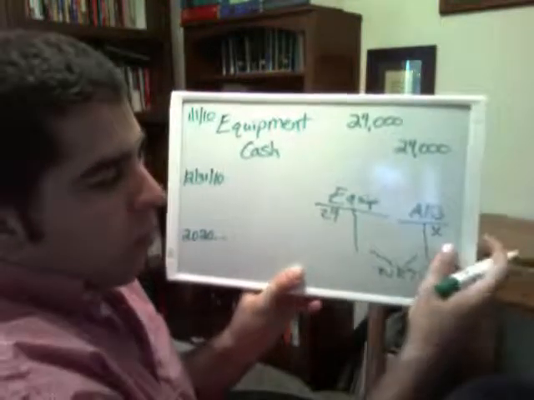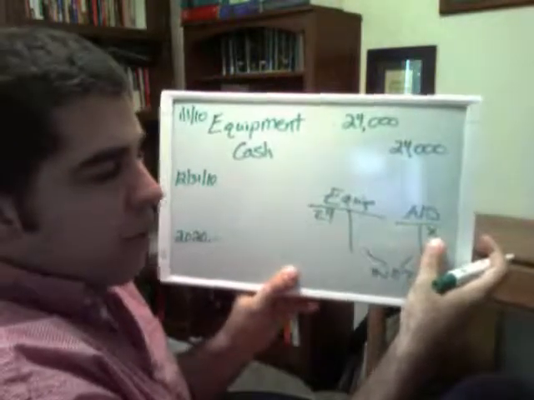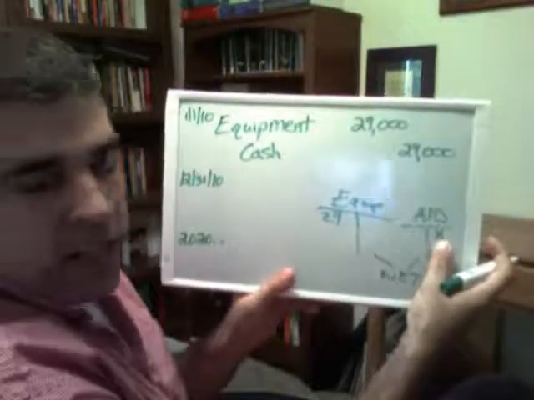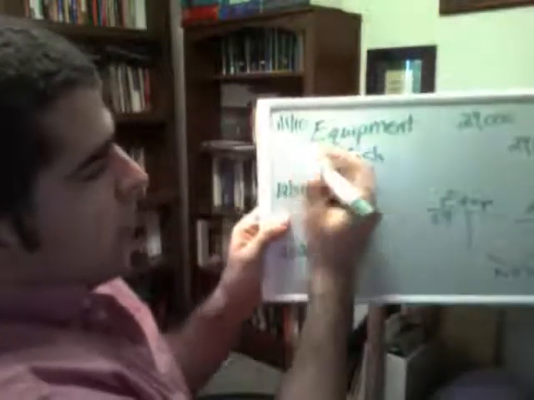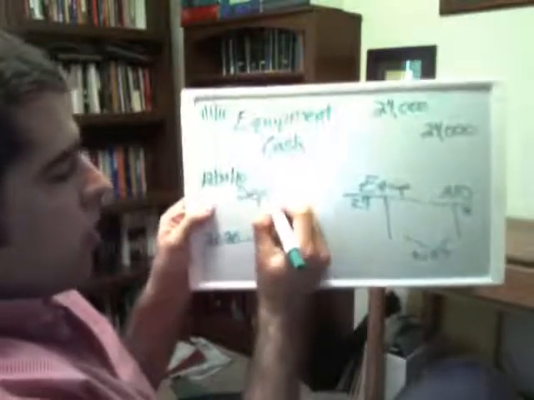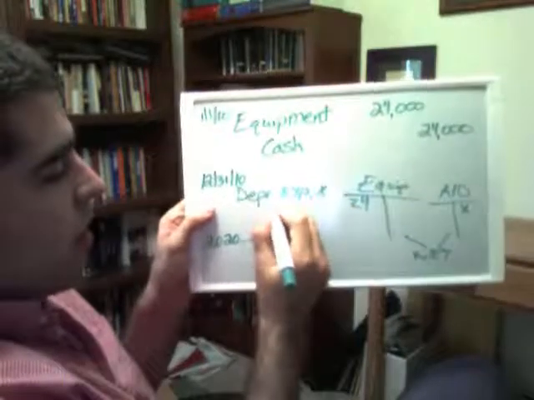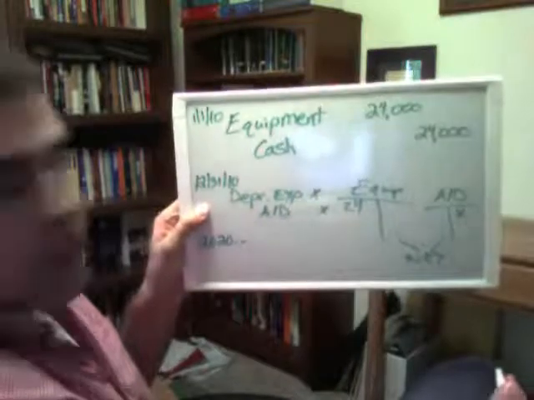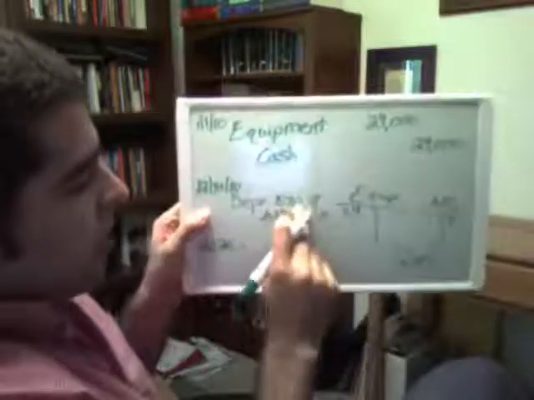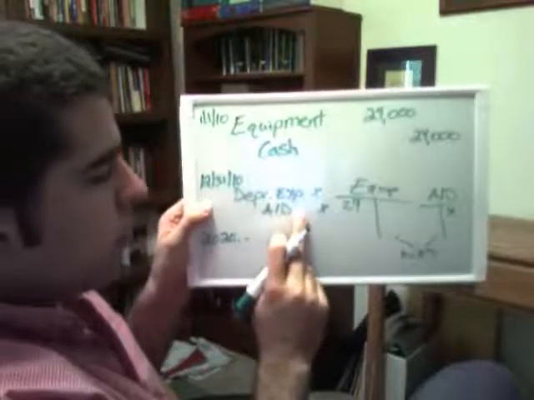So how does this work? Well, every period we're going to put some in there as a credit for accumulated depreciation. The opposite side of the entry, we'll see here in a second, is depreciation expense. So let's go ahead and just show this entry. At the end of the year or end of the quarter or month or whatever we're doing, we would show depreciation expense. We'll have an amount there. The credit is going to go to accumulated depreciation right there. That's going to be our entry. So this would be going to the income statement. This will be reducing the amount of the net equipment on the balance sheet.